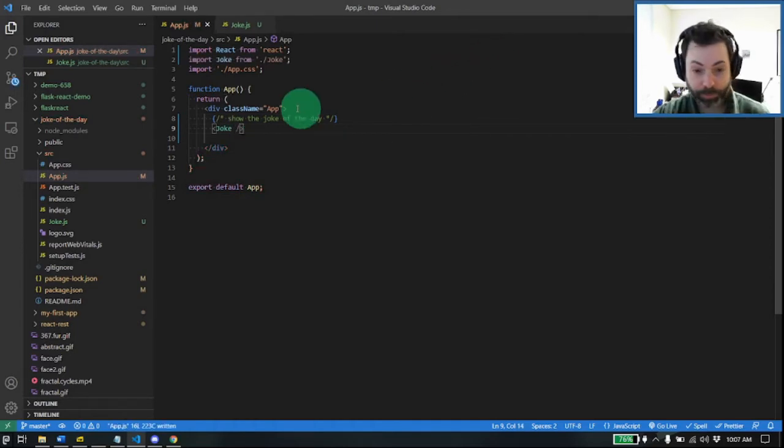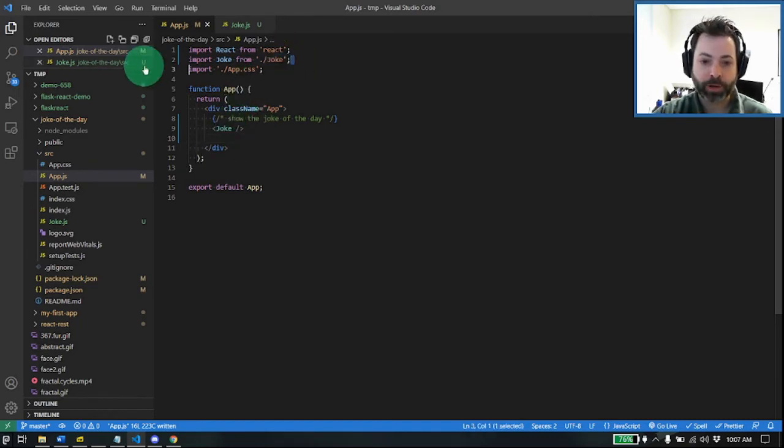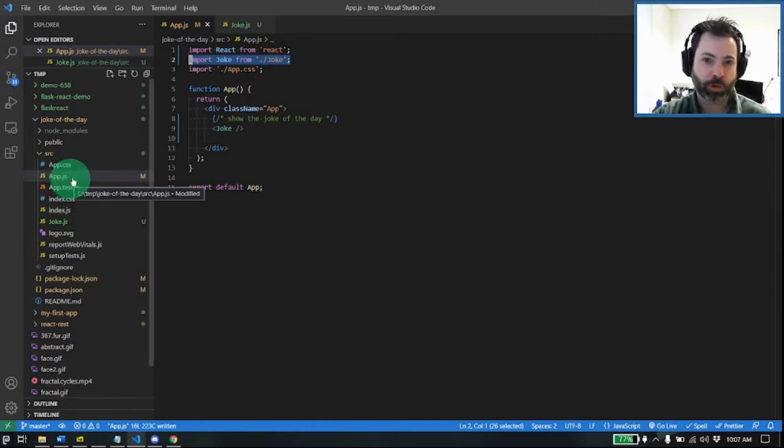So again, this is referencing a component. So we have joke as our HTML element-ish, right? So just JSX here. We are importing joke from joke, and this ./ means it's in the current directory. If I had put joke in a components folder, I'd have to reference that folder.